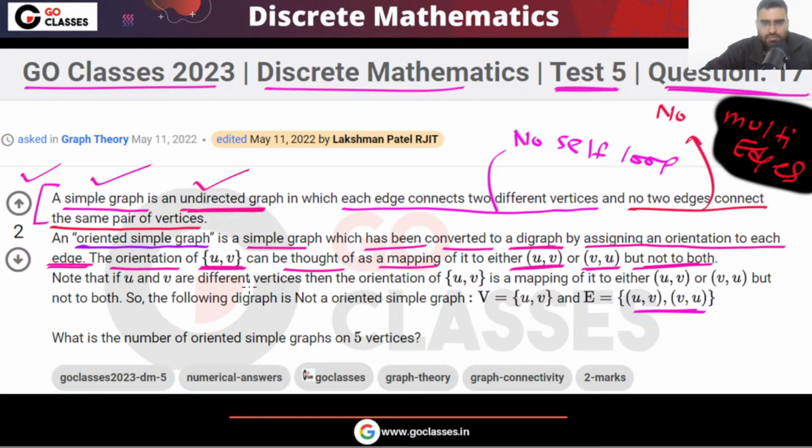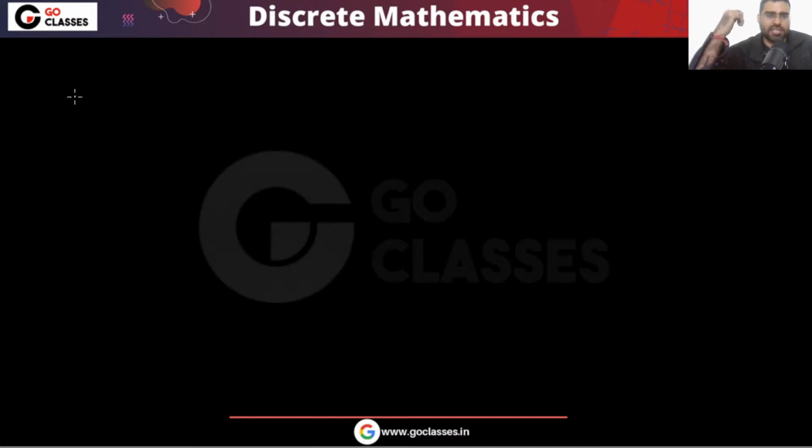Now the question is asking, what is the number of oriented simple graphs on 5 vertices? On 5 vertices, how many oriented simple graphs? Did you understand the definition of an oriented simple graph? First of all, the simple graph is given to you. The question tells you what a simple graph is. Now, what is an oriented simple graph?